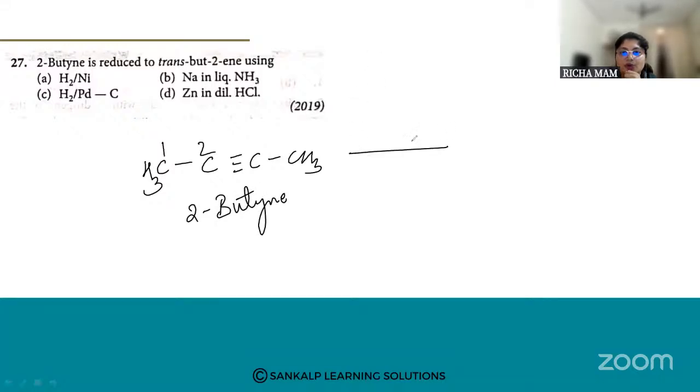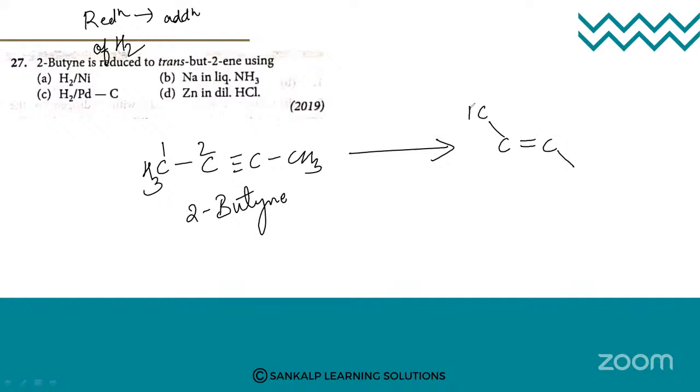So how can you reduce it? Reduction means you are introducing hydrogen. What is reduction? Reduction means addition of hydrogen. So here we are going to reduce 2-butyne to butene, in the trans position. At this trans position, your CH3 groups are on opposite sides. So this is trans-butene, right?